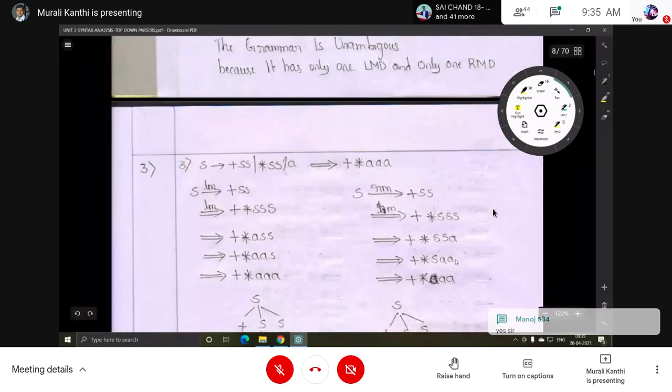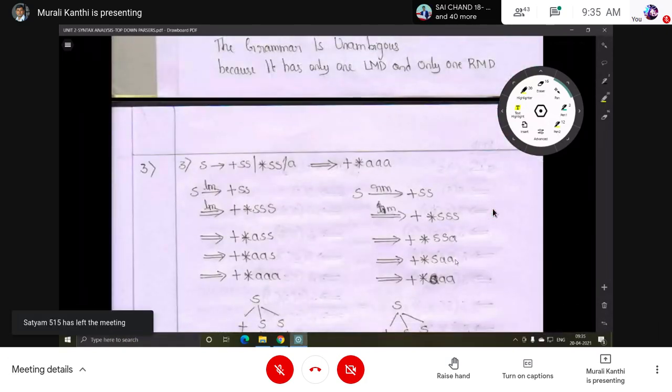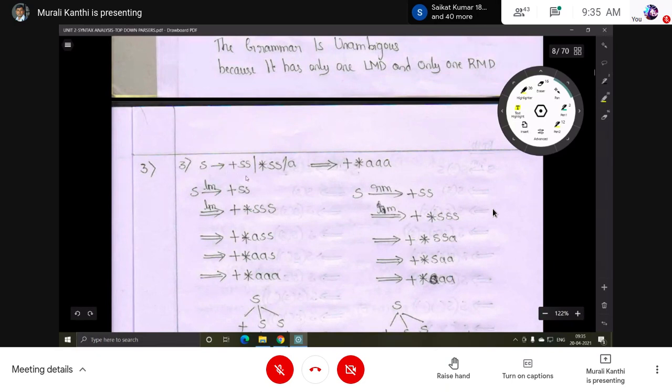So in the last class, I think we did one grammar. Here also it is the same. From this, definitely you will get one question. This is another kind of grammar. This type we have already seen one, that is a postfix notation. I think this one is a prefix notation. For this also no problem. The grammar will be given like this, then the input string will be given like this. Then you are supposed to derive the leftmost derivation and the rightmost derivation, then the parse trees. Finally, you should say whether this grammar is an ambiguous grammar or an unambiguous grammar.